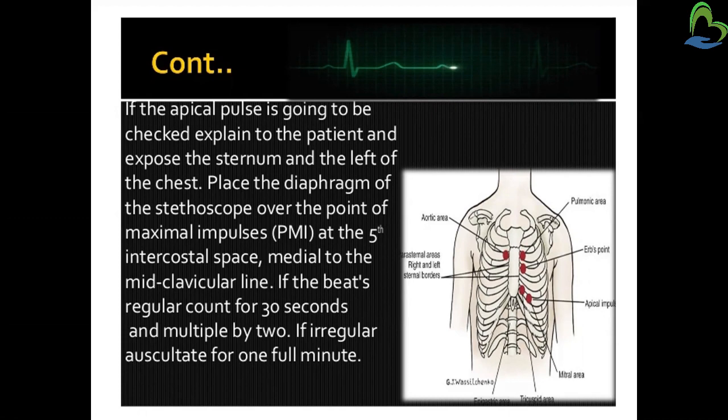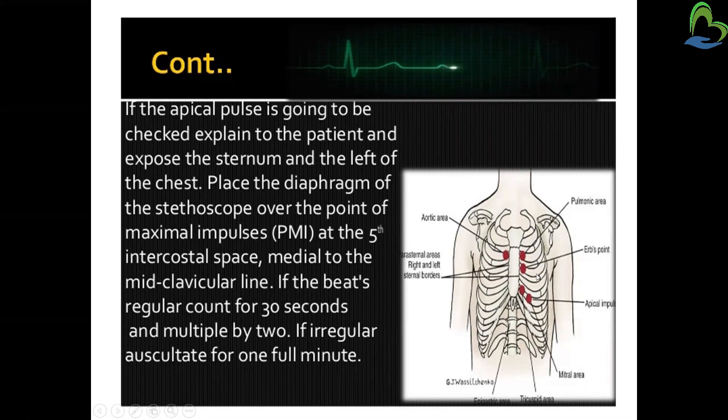So we have to place that diaphragm over the point of maximum impulse at the fifth intercostal space. Intercostal space means the space between two ribs. This is first rib, this is second rib, and the space between these two ribs is known as intercostal space. So here we have to place the diaphragm at the fifth intercostal space.